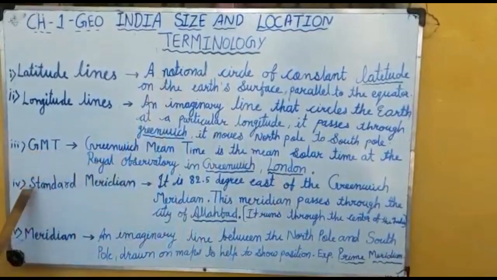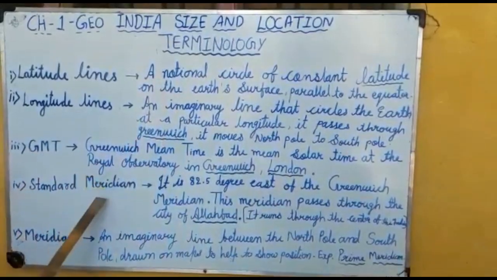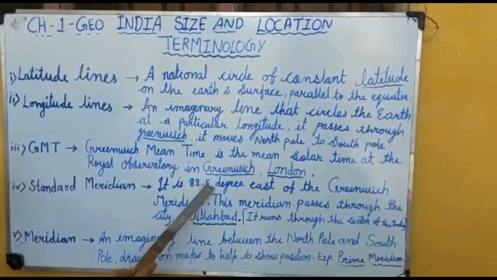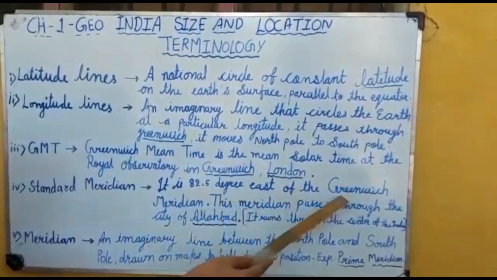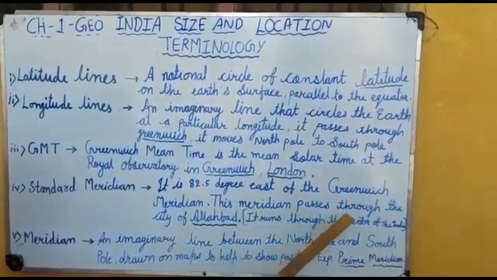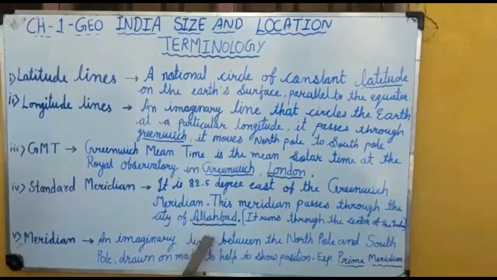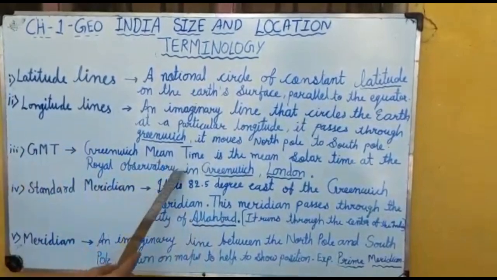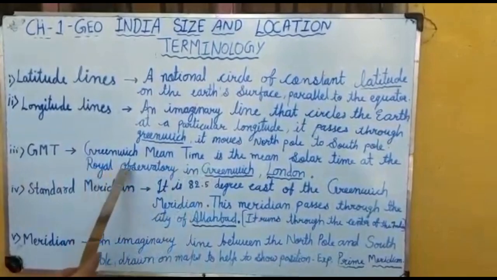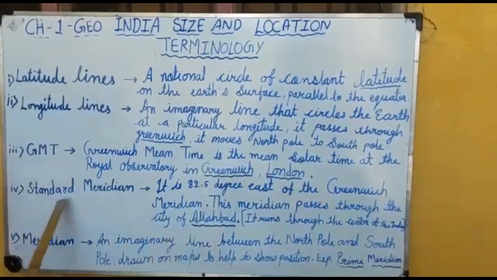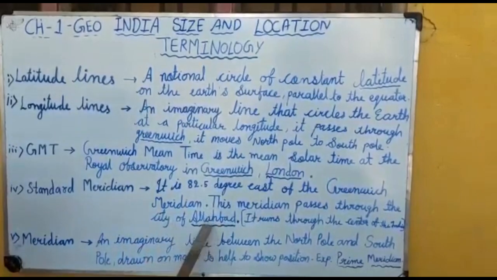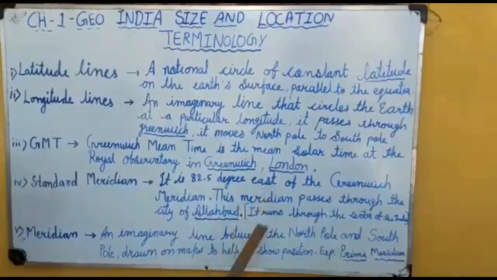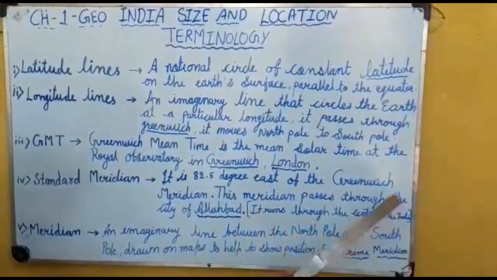The next one is the Standard Meridian. Standard meridian means an imaginary line whose measurement is 82.5 degrees east of the Greenwich meridian. This meridian passes through the city of Allahabad, meaning this is Indian meridian time, while the International Meridian Time is situated at the Royal Observatory in Greenwich. The Standard Meridian we are talking about in India passes through the city of Allahabad, Uttar Pradesh. It runs through the center of India.